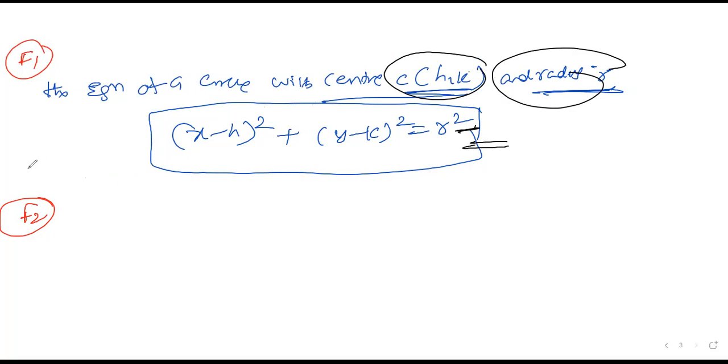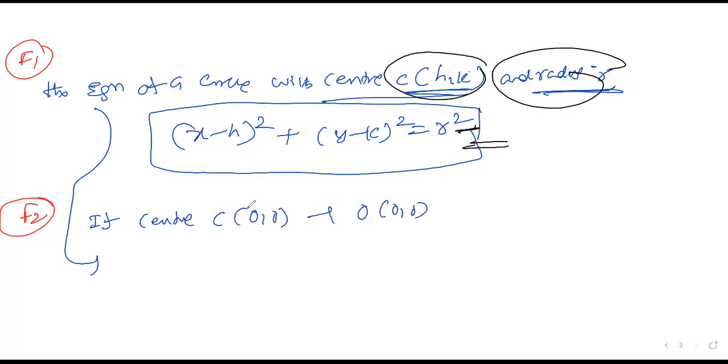Second case, this is an extension of the first formula. If the center C is (0, 0), nothing but the origin is the center. If the center (h, k) tends to the origin (0, 0), what is the equation with a radius of r?